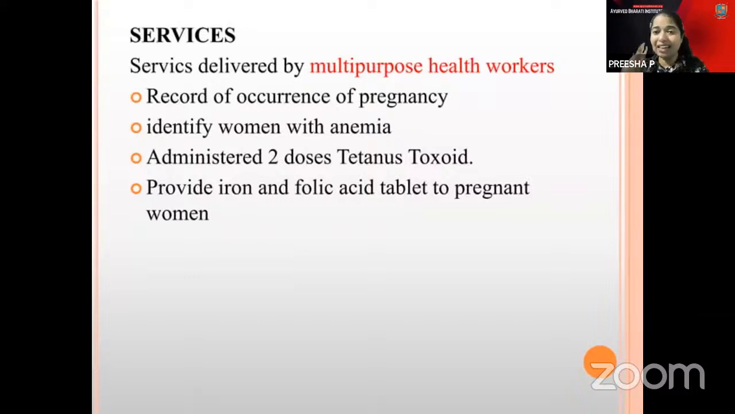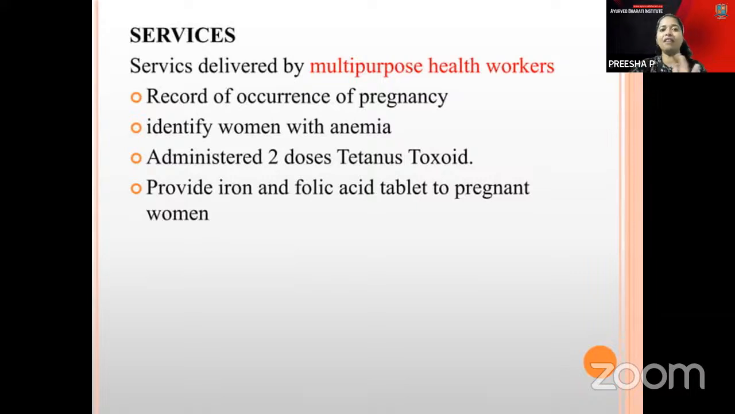You have to remember that 2 doses of TT are given to the mother, and also iron and folic acid tablets. These come as a kit. And there are different programs run by the government, like the Arunima project. The Arunima project targets iron deficiency anemia, reducing its effects, and this can be managed there.